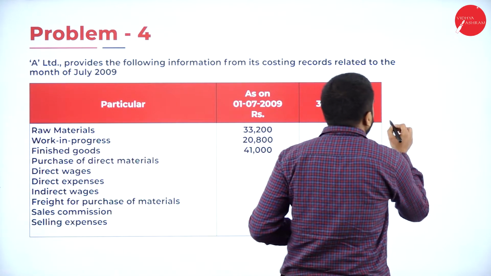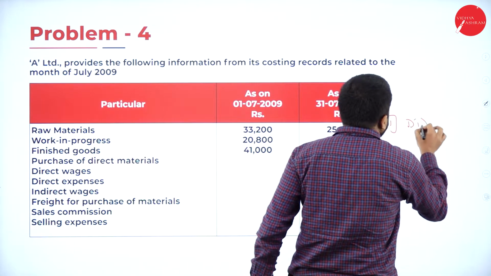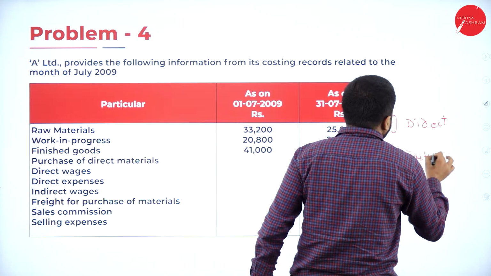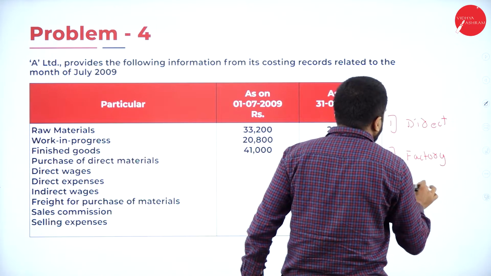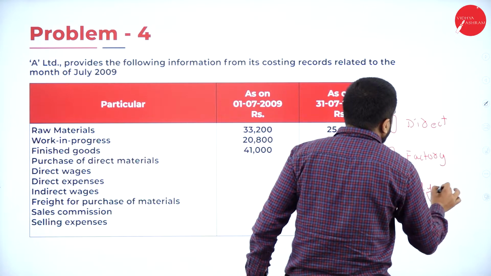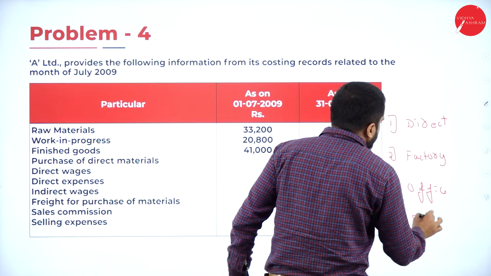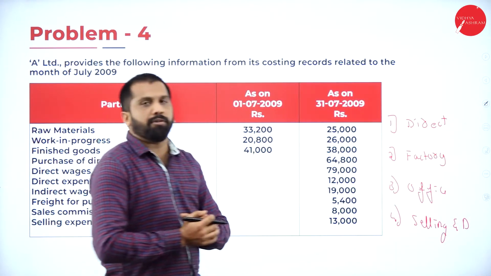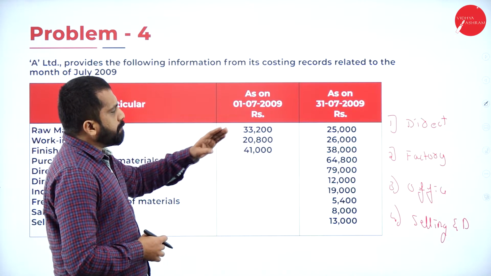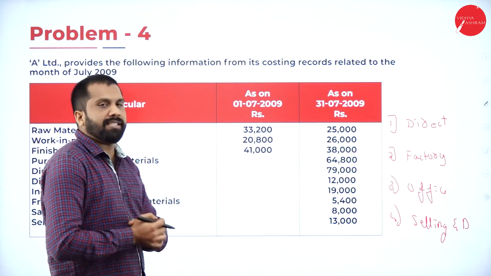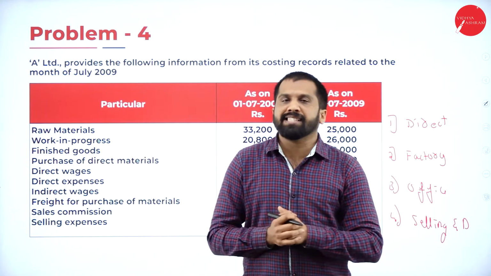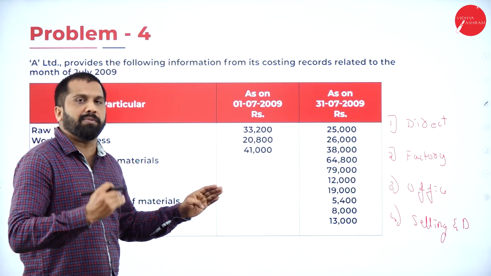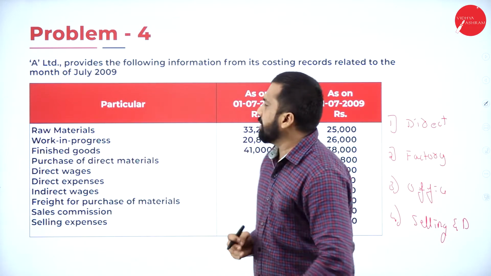What is the first one? The first one is direct. What is the second one? Factory. What is the third one? Office. What is the fourth one? Selling and distribution. These are the 4 things we have: direct, factory, office, as well as selling and distribution expenses. Now, as per this, we categorize one by one. We'll see whether we have all the items.